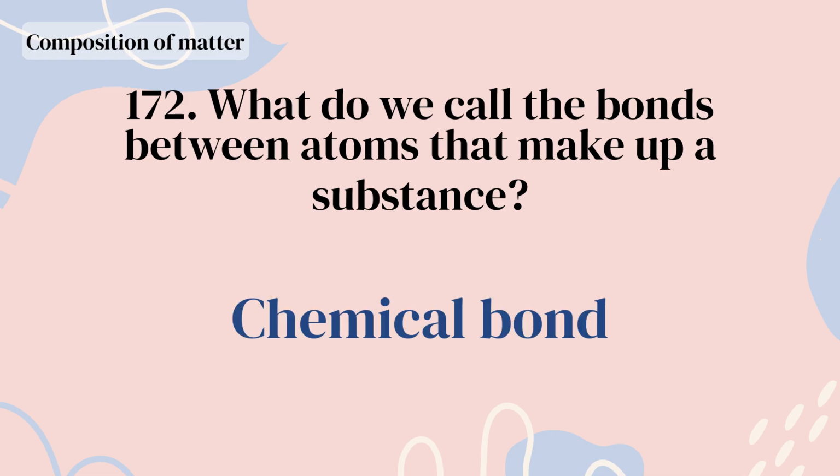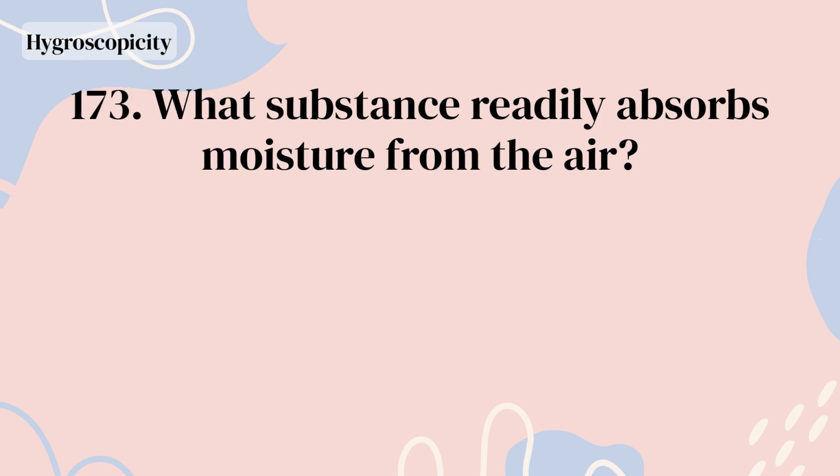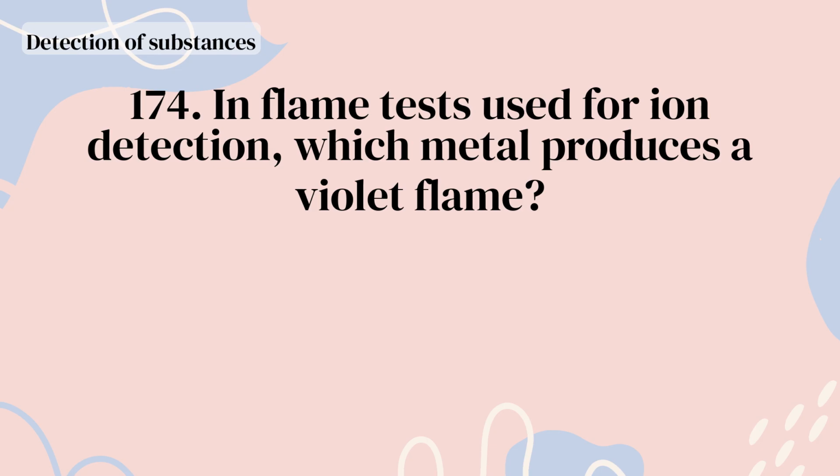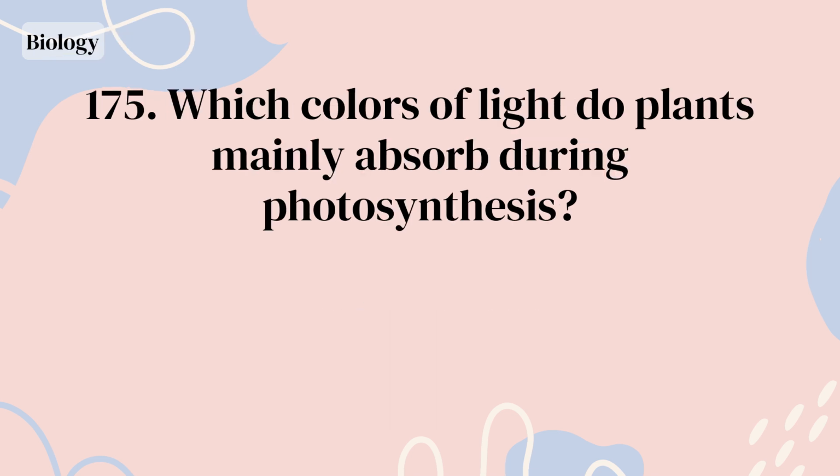Chemical bond. What substance readily absorbs moisture from the air? Calcium chloride. In flame tests used for ion detection, which metal produces a violet flame? Potassium.